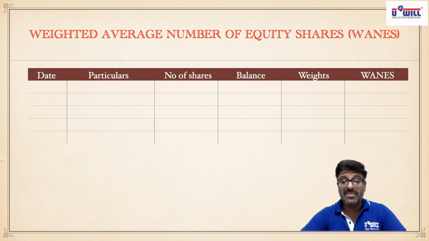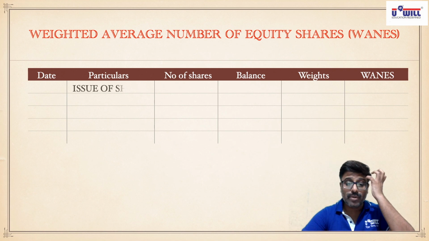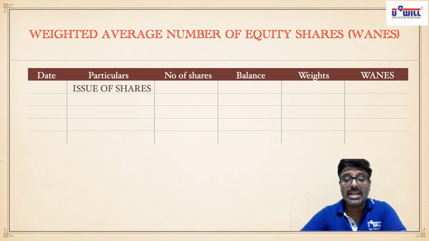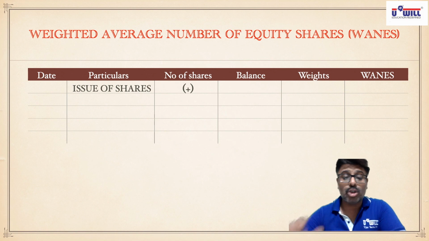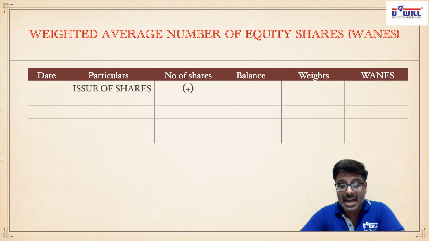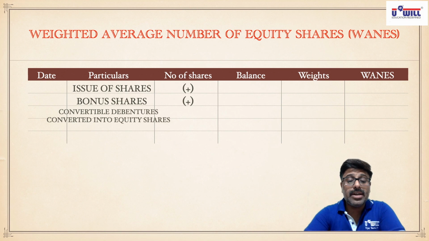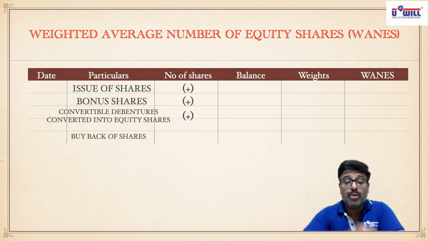I hope you all are done with the formats. Now what we will be doing over here is, to the opening balance of shares, if any shares are issued for cash, we will add them to get the balance. Okay, this fourth column balance, how will you get it? To the opening balance of shares, any issue of shares will be added. Bonus shares will be added. Convertible debentures which are converted into equity shares will also be added. However, buyback of shares will be subtracted to find the balance.